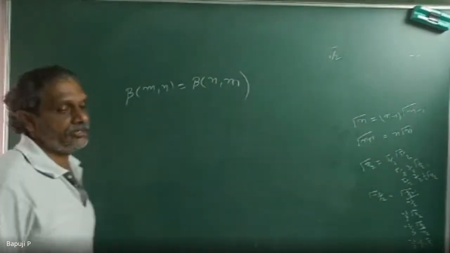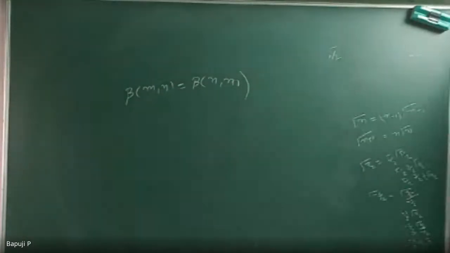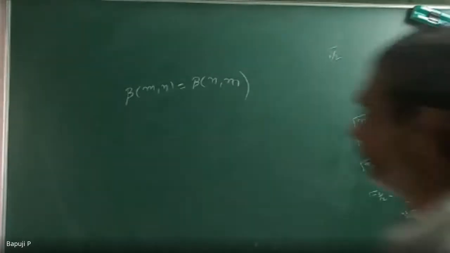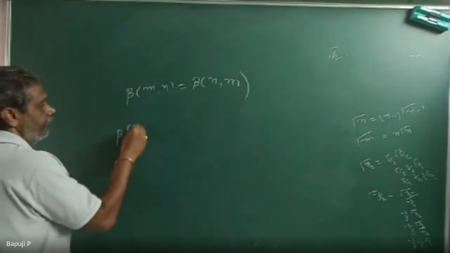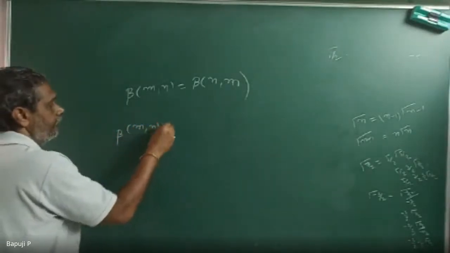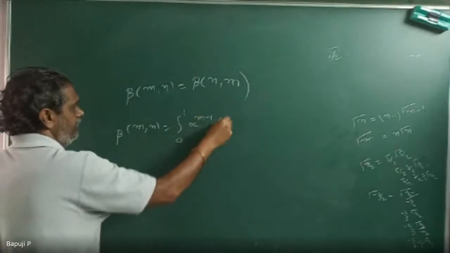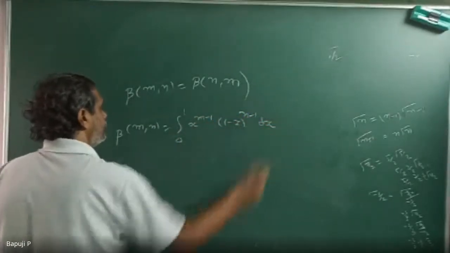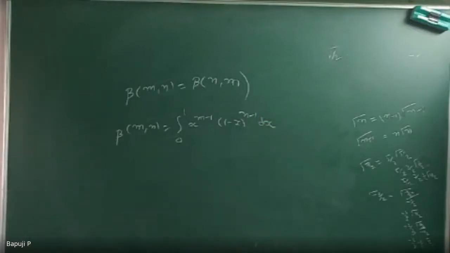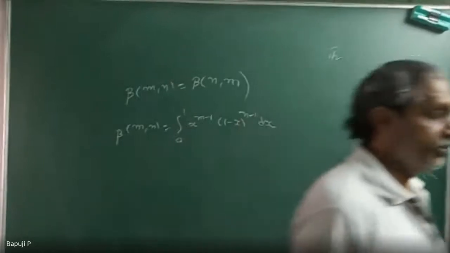Beta of mn is equal to beta of nm. How will you do it? Beta of mn, I know the formula, or not? The 0 to 1 formula I can use: integral from 0 to 1 of x to the power of m minus 1, into 1 minus x to the power of n minus 1 dx. Now my aim is what? I want to prove beta of mn is equal to beta of nm. Then how will you do?